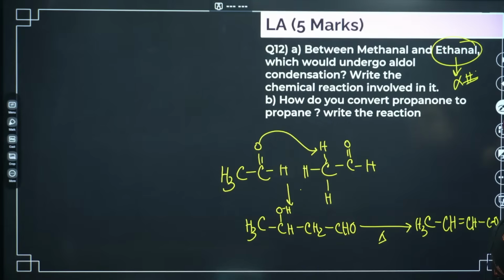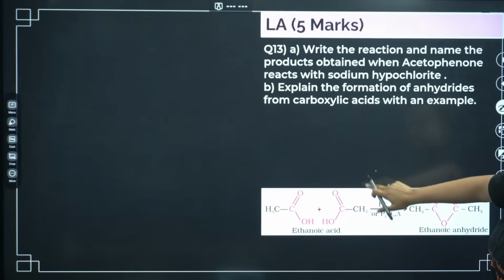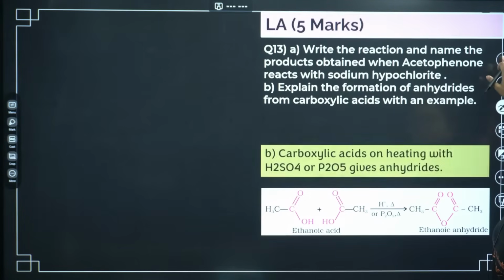Okay, how do you convert propanal to propane? So definitely propanal to propane you can do by reduction, with the Clemmensen reduction or Wolff-Kishner, you can go ahead with this. Okay, here you can see ethanoic anhydride formation by release of water, that is also explained here. Let's go ahead.